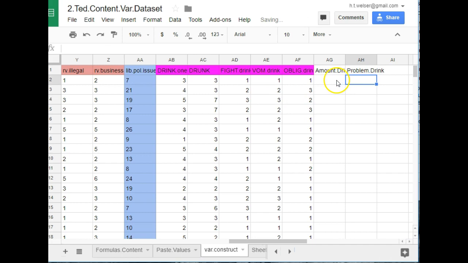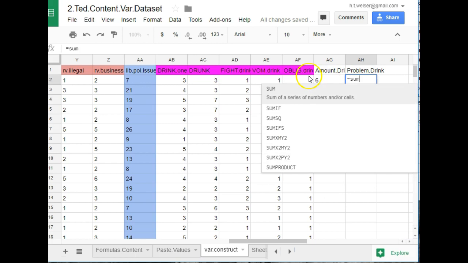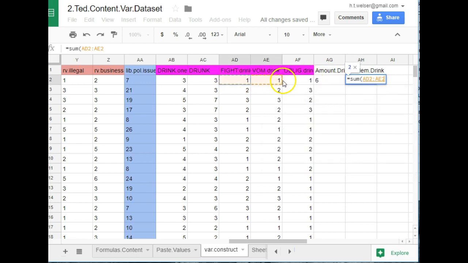Okay, so this one is just going to be these two added up, and this one is going to be these three. So this equals this plus that. This should be getting pretty familiar. And this one equals the sum of this range here.